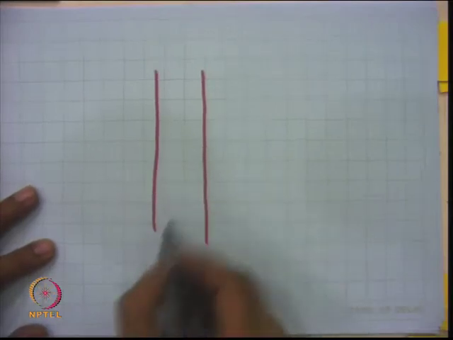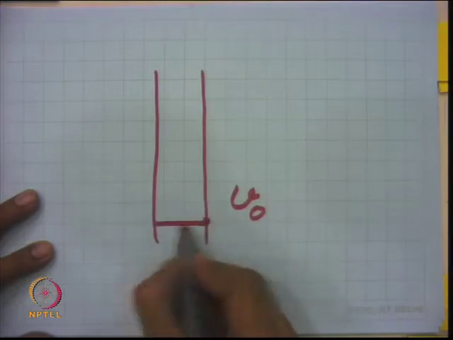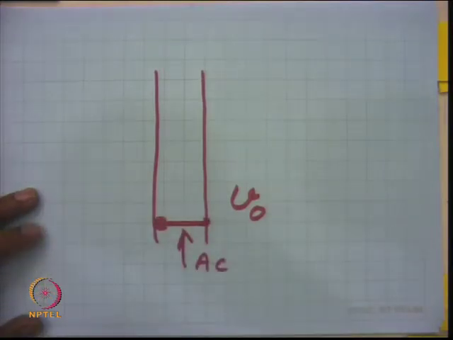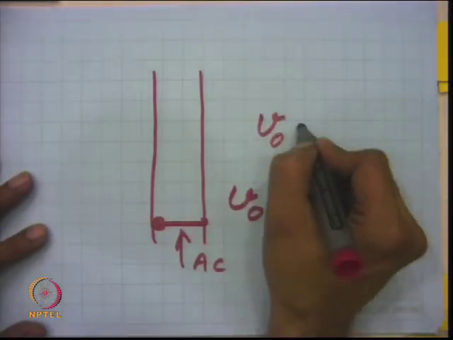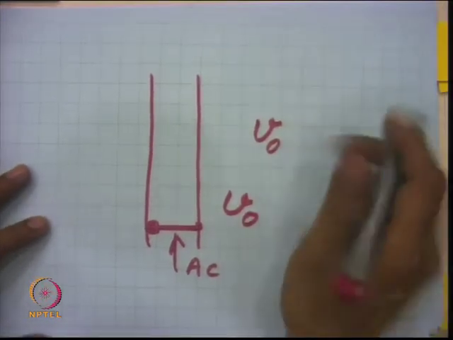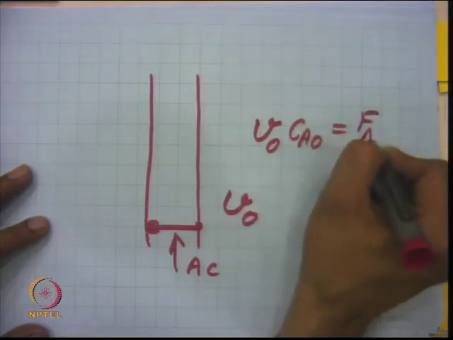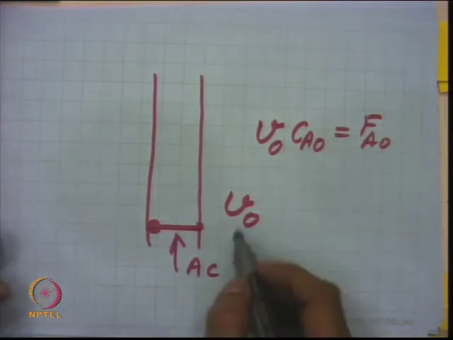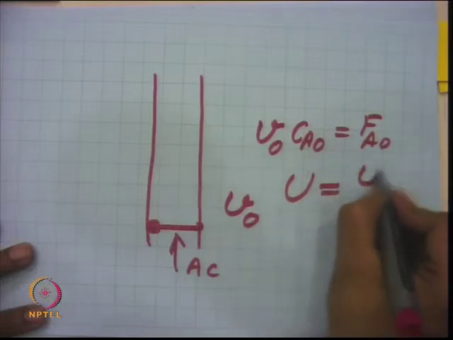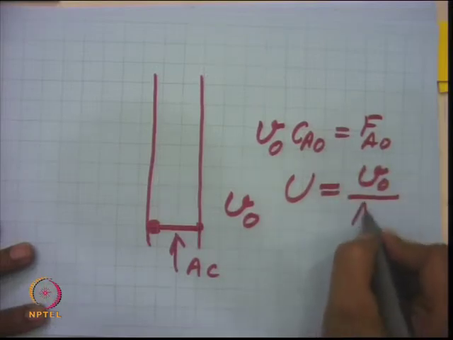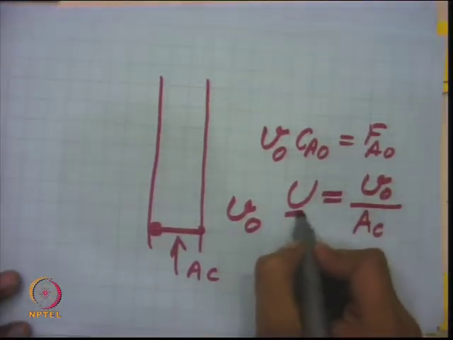This depends on the superficial velocity. Suppose V naught is the volumetric feed rate, and AC is the area of cross section of this tube. I defined that V naught, the volumetric flow rate, is related to some molar flow rate. So, V naught into Ca naught concentration is your total molar flow rate of A, that is one term. The second term is the superficial gas velocity. Superficial gas velocity u is defined by the volumetric feed rate divided by the area of the cross section, and this u is the superficial gas velocity.